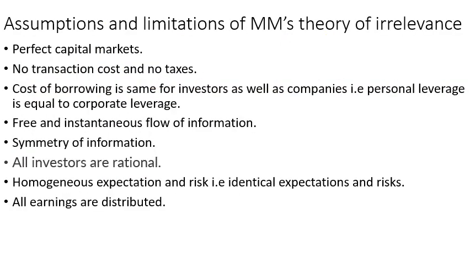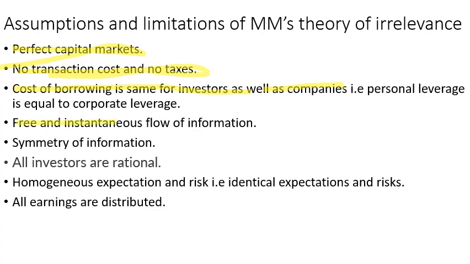Assumptions and limitations of the theory of irrelevance. Perfect capital markets, no transaction cost and no taxes. Cost of borrowing is the same for investors as well as companies. That is, personal leverage is equal to corporate leverage. The cost of borrowing for investors is personal leverage and that of companies is corporate leverage.